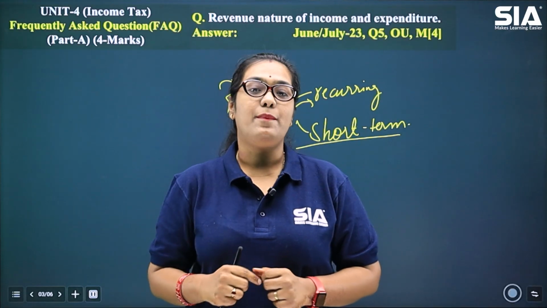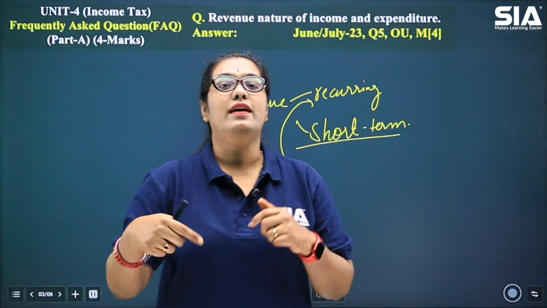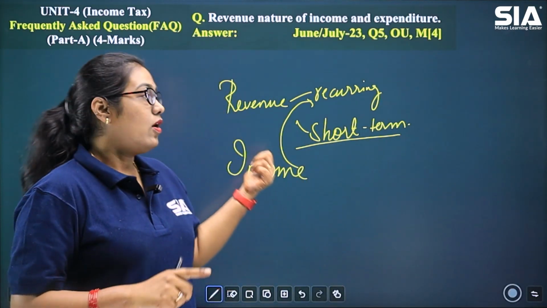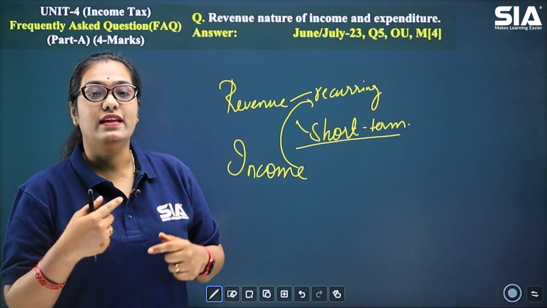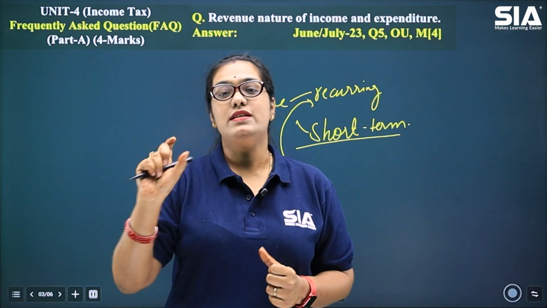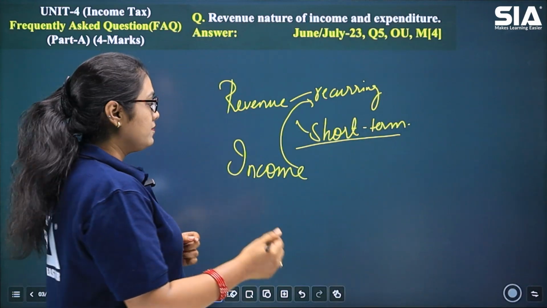Why am I saying it is capital in nature? It is because it is a non-recurring process. It won't happen every day. So that is capital in nature. Sales and all of these kinds of incomes are recurring in nature. So anything which is recurring and lasts for a short period is called revenue nature. The same applies to expenditure also.